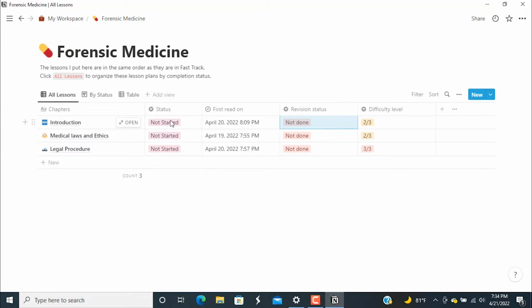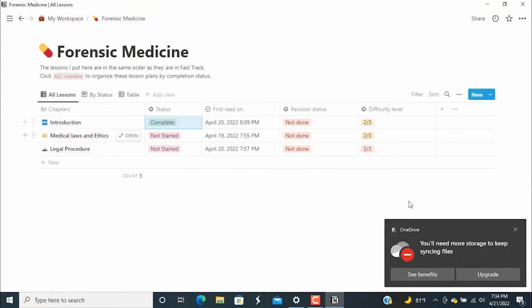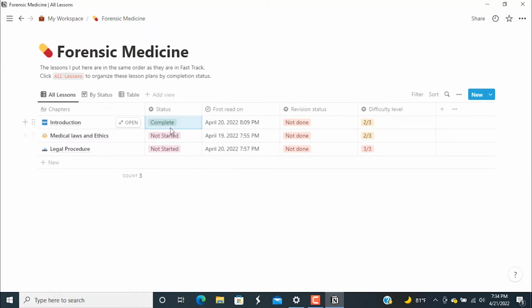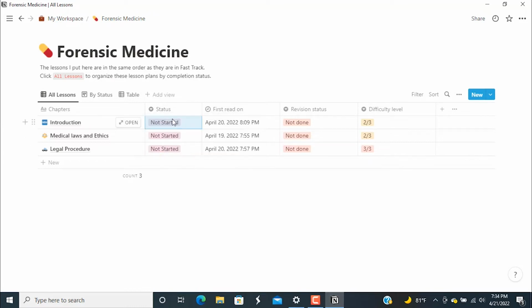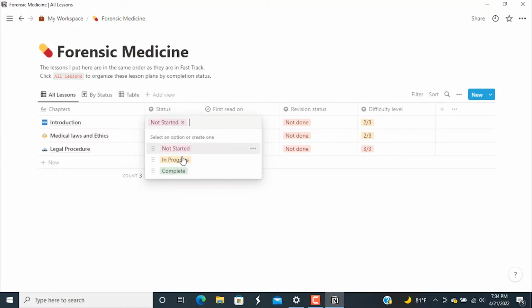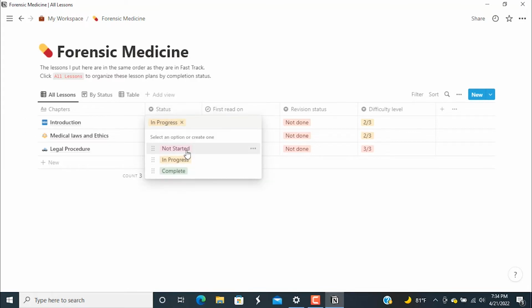And status: have I started? Is it in progress? Is the study of this topic complete? I can keep track of this. So if I have studied the topic, then I'll change the tag to complete. If I have not started, then I can keep track of it in a simple way. I can change it whenever I want. So this is one way in which I can keep track of my progress.